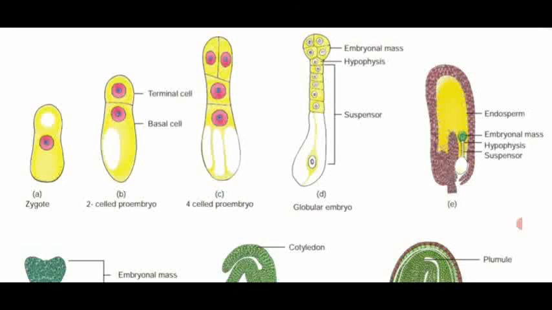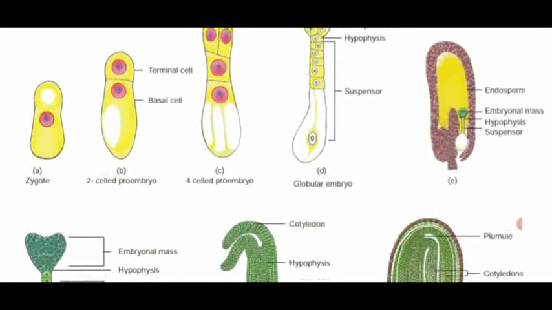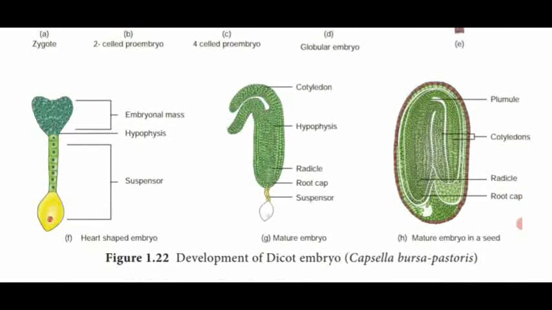So after the formation of the suspensor, hypophysis and embryonal mass, the embryo develops into the heart-shaped embryo. The next one, they are producing the cotyledon, hypophysis region, radicle and root cap. The suspensor afterwards is destroyed.